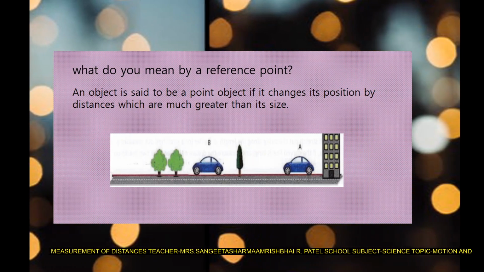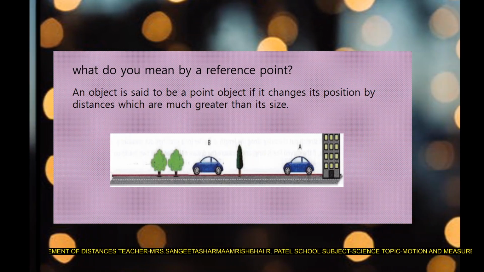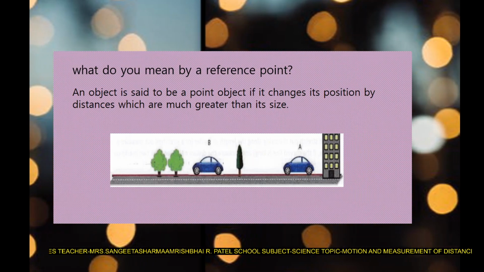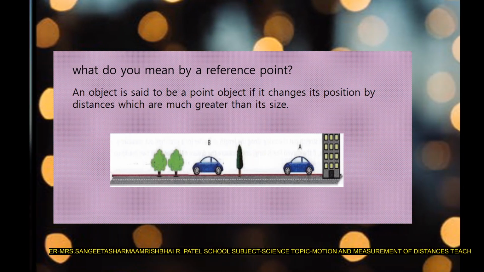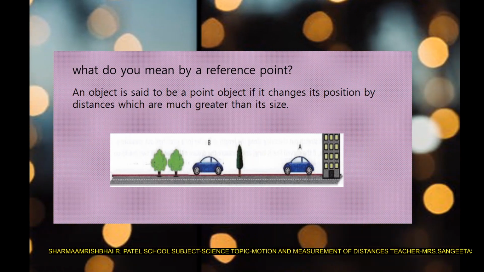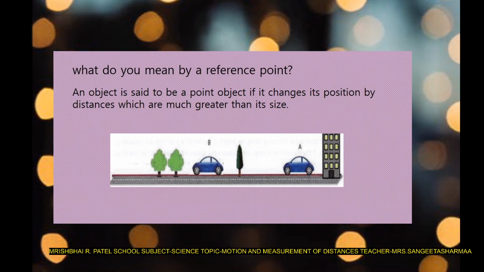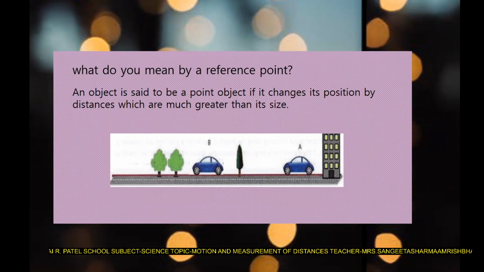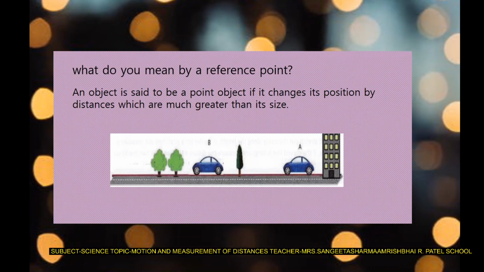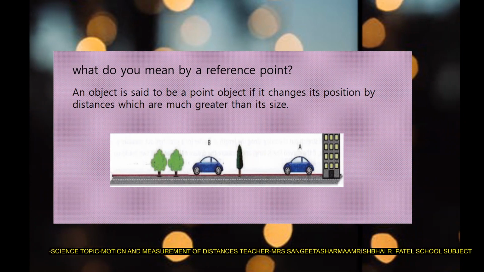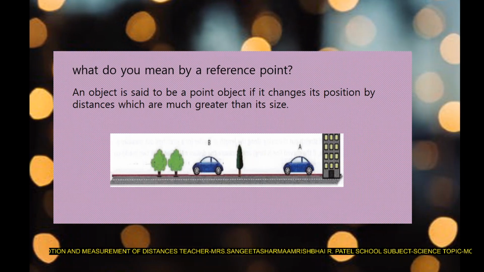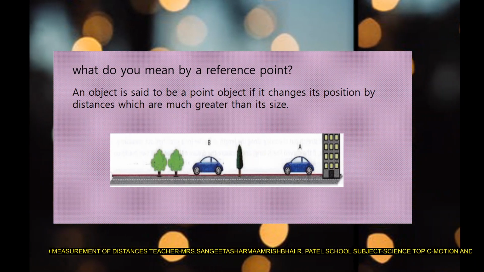When we say an object is moving, it is always with respect to another object. For example, when we say a vehicle is moving on a road, it is moving with respect to the trees and poles on the road, which are not moving. But you say you are at rest, or not moving, while reading a book. So when you say you are at rest while reading a book, it is with respect to your chair or your desk.